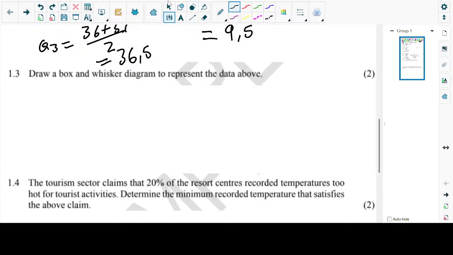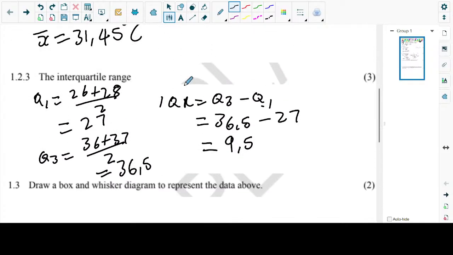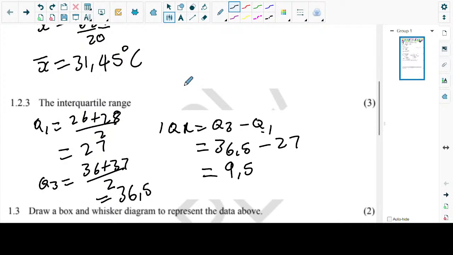So do we put this one on our senior marker? Because there are 3 marks on this one. Yes, we can put it on the senior marker. What is the next question? Let's check the next question. We draw the box and whisker diagram. Okay, let's put this one on the senior marker, and while we do that, let's dance a little bit.